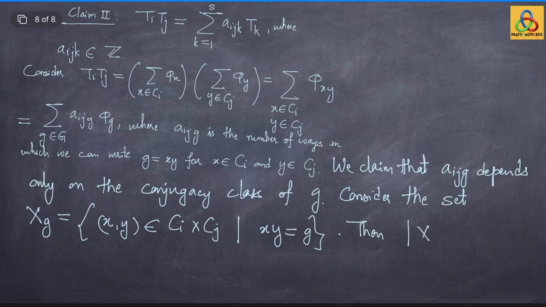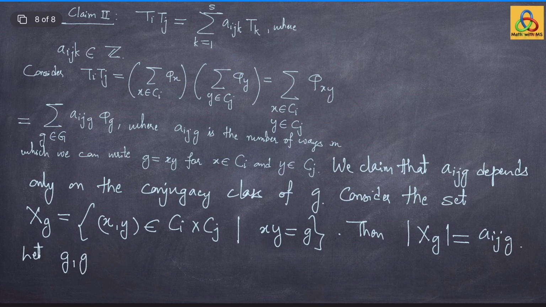Then notice that the cardinality of Xg is precisely Aijg. It is precisely counting the number of ways in which I can write g as xy, where x is from Ci and y from Cj.